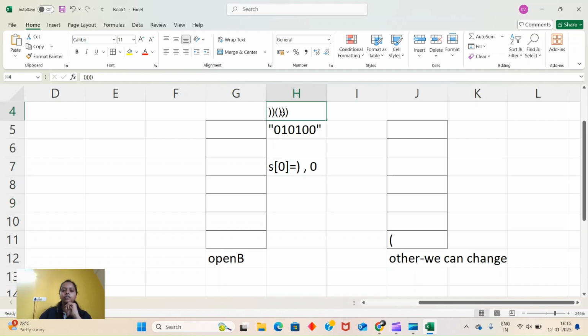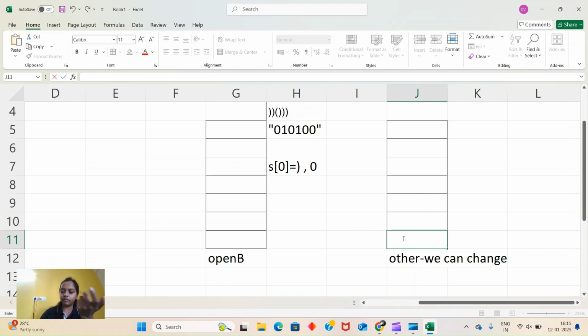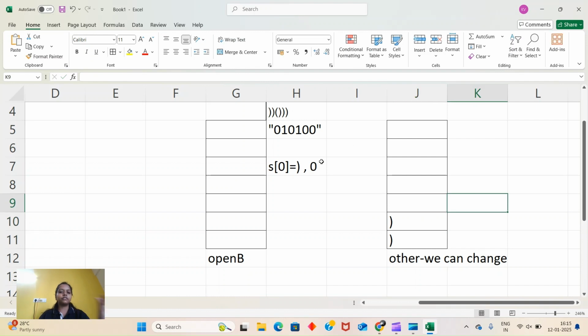So here we have a closing. Do we have any opening? Yes. Anyway, if it was closing, it doesn't matter. Now we move to the next. Next is 0, so we will add here. And again we have 0, we will add here. Okay, so we traversed the string and got this. One is plus one, one is minus one, and both get cancelled. You can consider it like this for simple understanding.